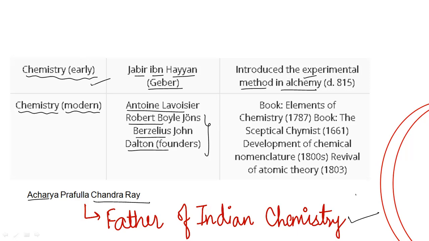In early ages, Jabir ibn Hayyan introduced the experimental method in alchemy, and then in modern chemistry, A. Lavoisier introduced the experiments, the phenomena, and the theoretical part in chemistry. And the father of Indian chemistry is Acharya Praful Chandra Rai.